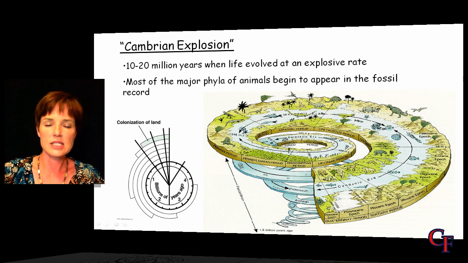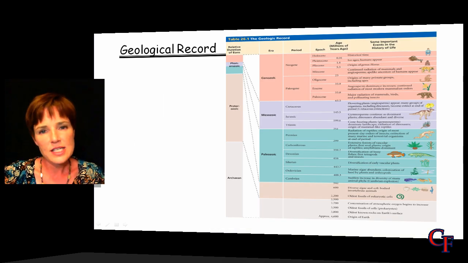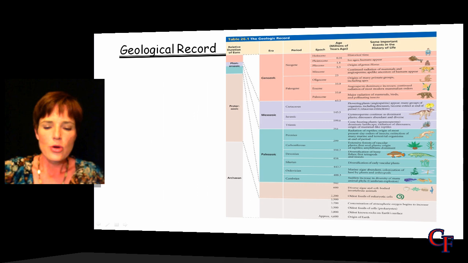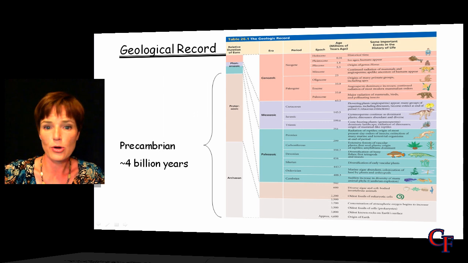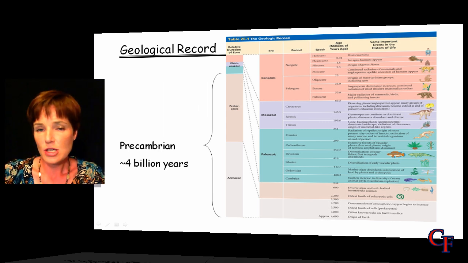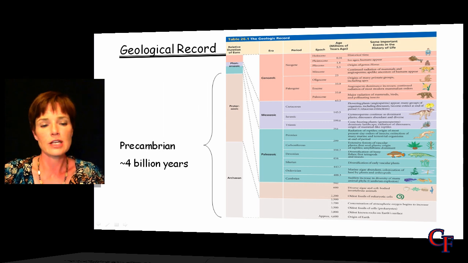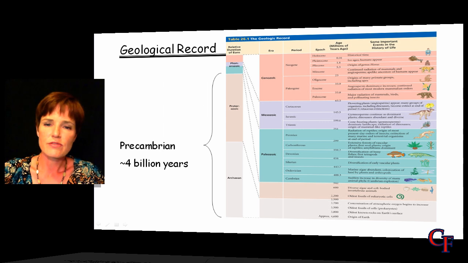So as you can see in this picture here, it's really just the most recent history of the Earth that we began to see all of this diversity around us. If we look at all of this in regards to the geological record, we have a very long period of time which we refer to as the Precambrian era, or the Precambrian period of time. And this took about 4 billion years. When we consider that the Earth is thought to be roughly 4.6 billion years old, that leaves us about 0.6 billion, or 600 million years, when the vast majority of life forms would have evolved.